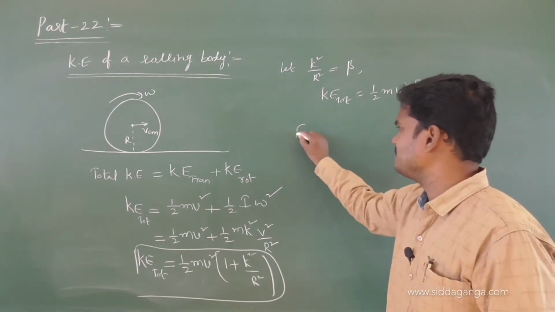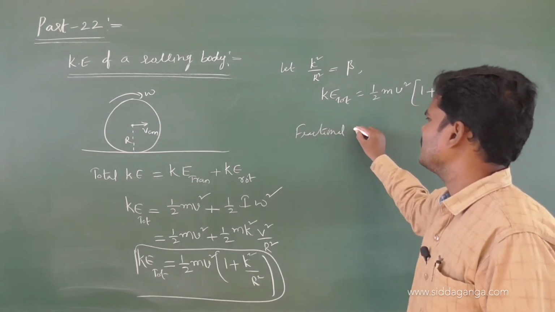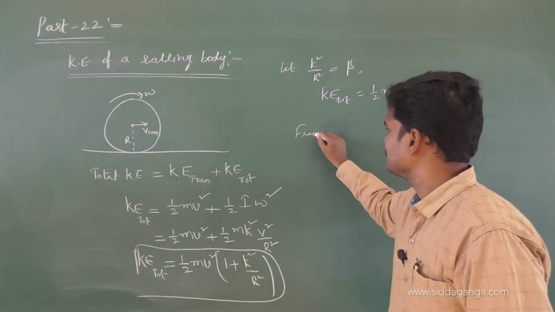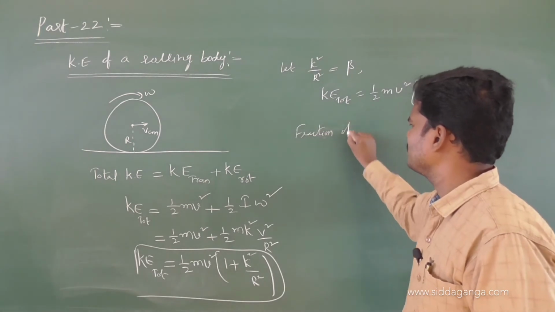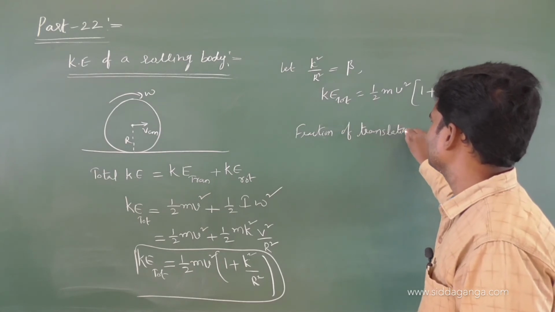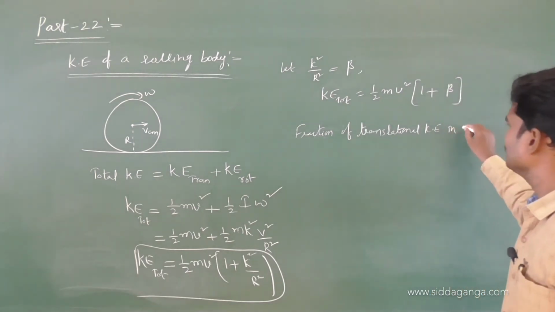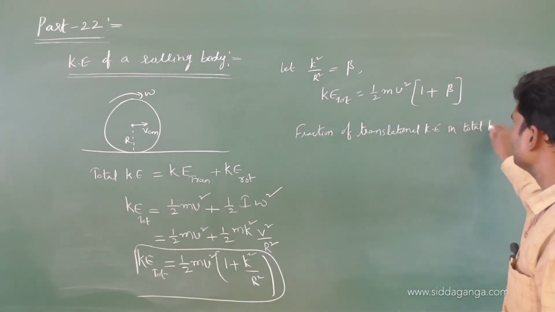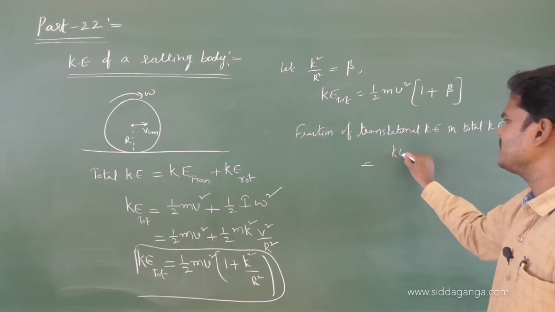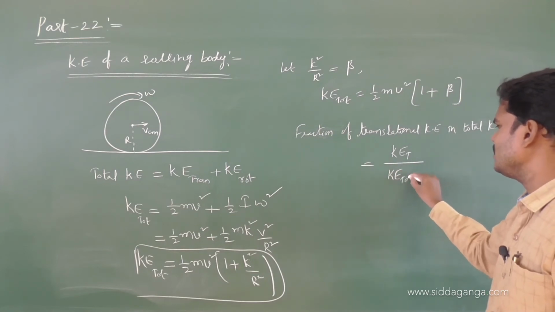Fraction of translational kinetic energy in the total kinetic energy is nothing but KE translational by KE total.